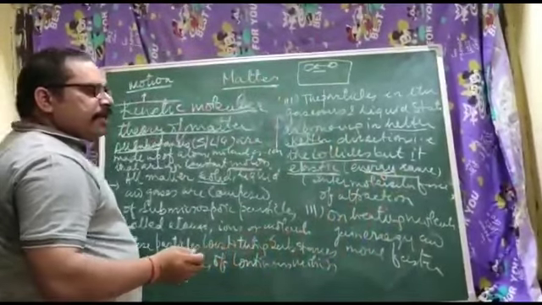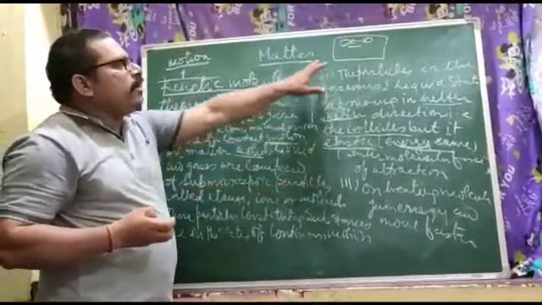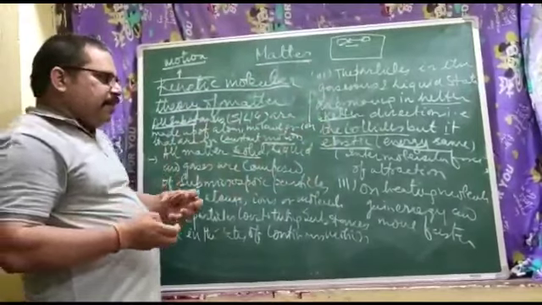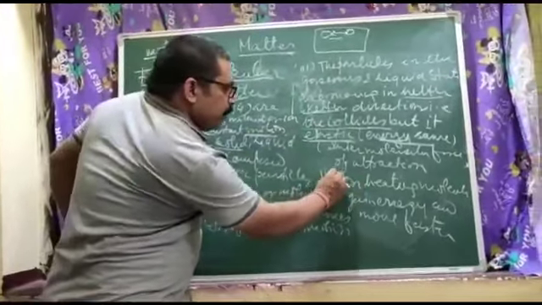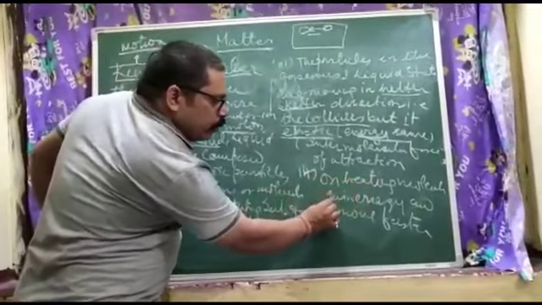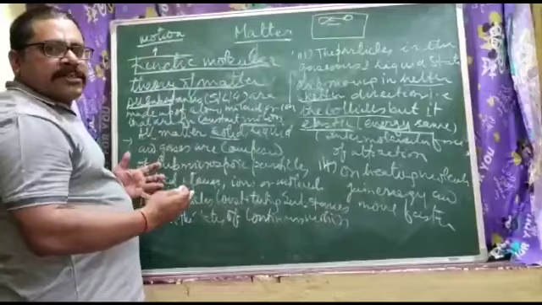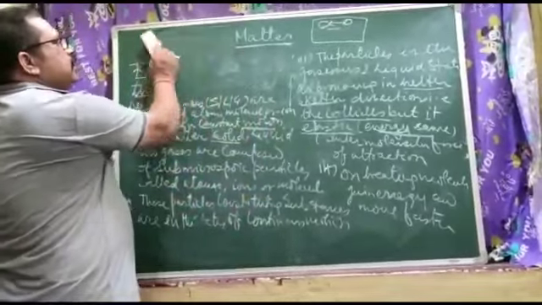This is called the intermolecular force of attraction. It is more in the solid, less in liquid, and least in gases. Fourth, on heating, the molecules get energy and move faster, so they don't have any fixed shape.